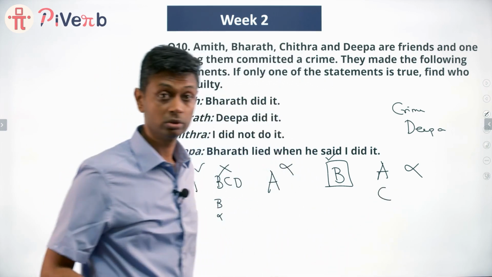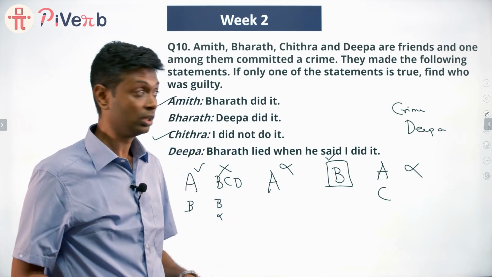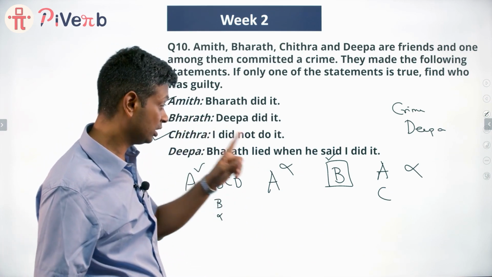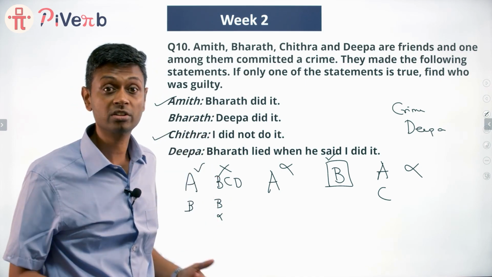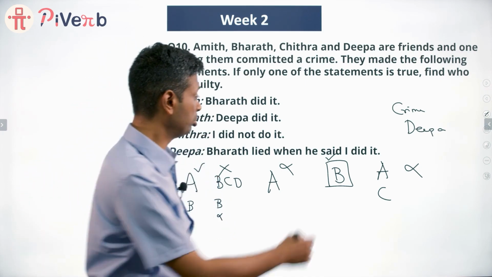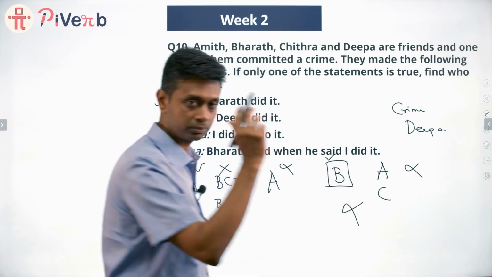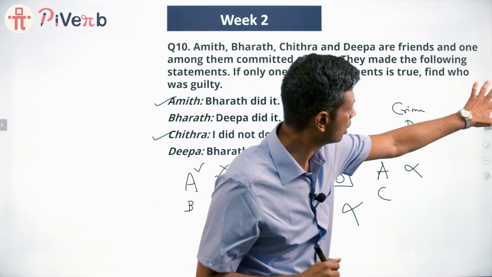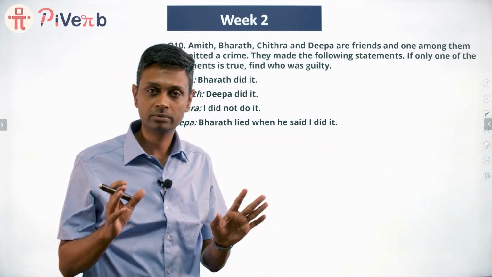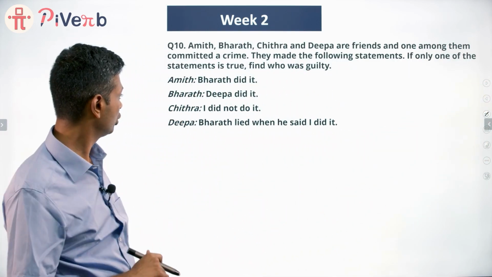Chitra is saying I did not do it. That happens to be true. Chitra is saying she did not do it, and Bharat is saying Deepa did it. So if Deepa did it and the Bharat statement were true, Chitra's statement would also be true. So B alone speaking the truth is also ruled out. And so the only person speaking the truth cannot be A, cannot be B. Let's move to C.